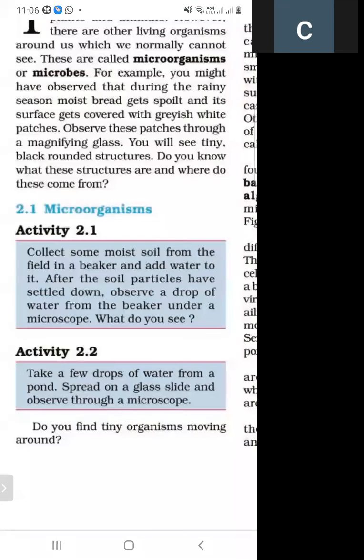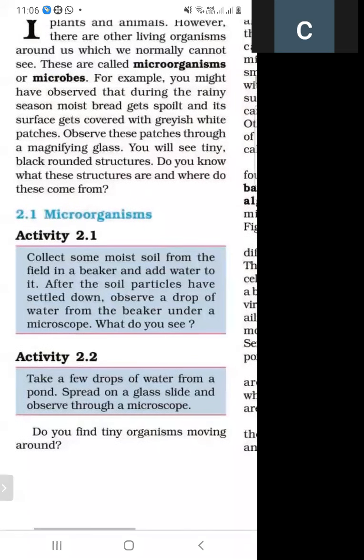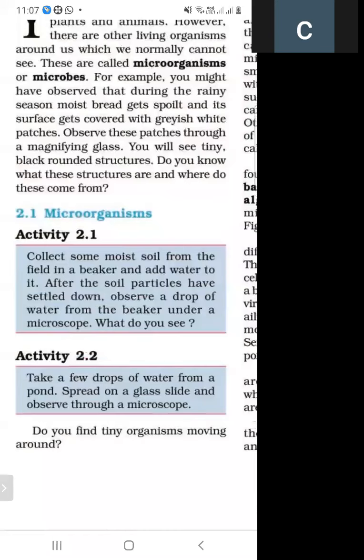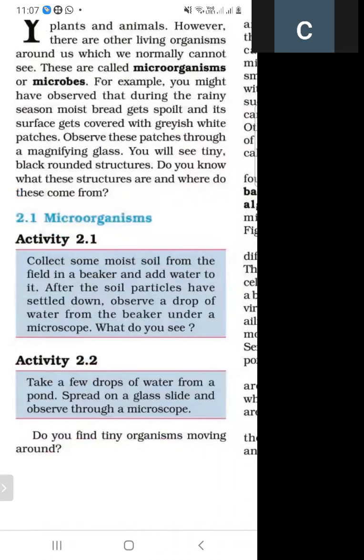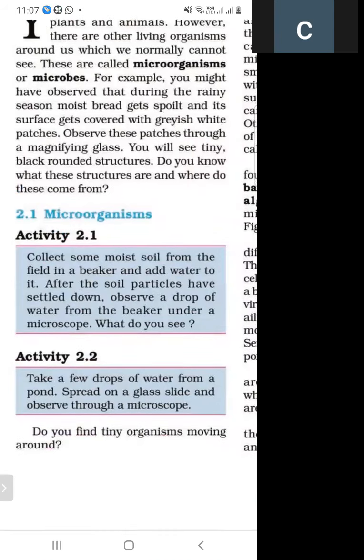Collect some moist soil from the field in a beaker and add water to it. We take some moist soil from the field and put it into the beaker, and then we add some water into it. After this, the soil particles settle down. Observe a drop of water from the beaker under a microscope, and what do you see? After adding water, the soil particles settle down, and then we observe a drop of water from the beaker under a microscope.